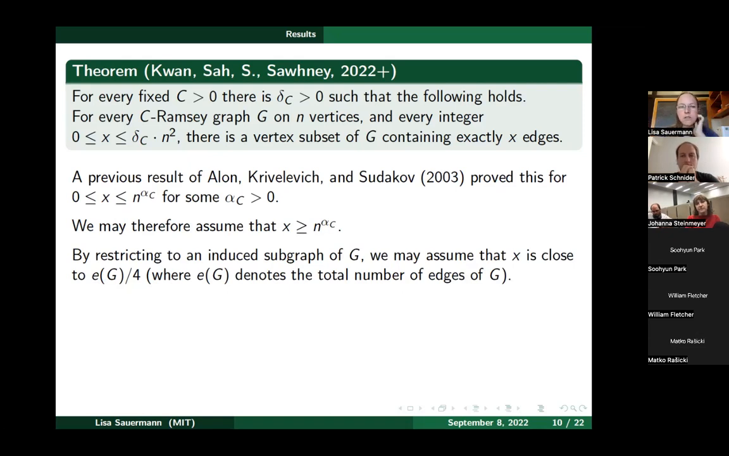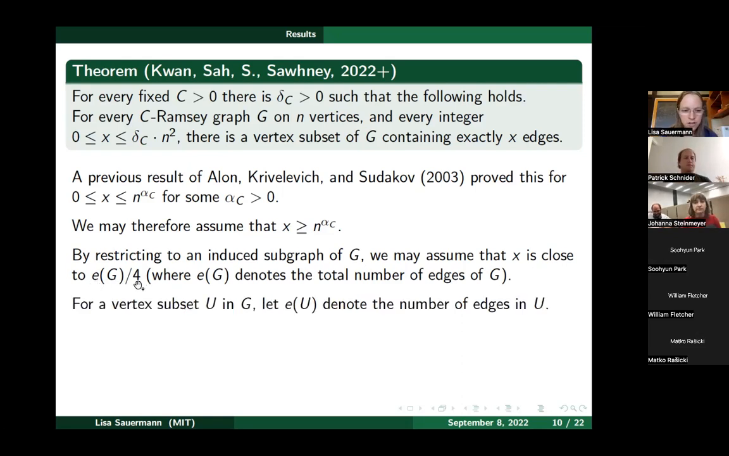As you delete vertices, obviously your edge number jumps. So that way you can never achieve exactly x, but you can get x to be close to the total number of edges divided by 4. Or another way to think about it, you can get the total number of edges close to 4x. I'm skipping over the details here, but really this is a rather simple reduction where you omit vertices and pass to an induced subgraph of G. And so that way you can assume that x is fairly close to the total number of edges divided by 4.